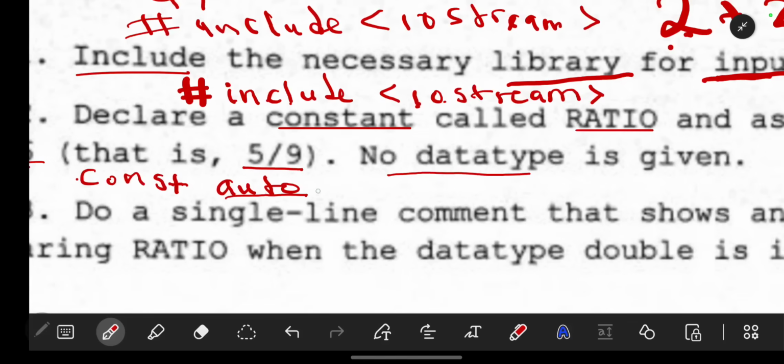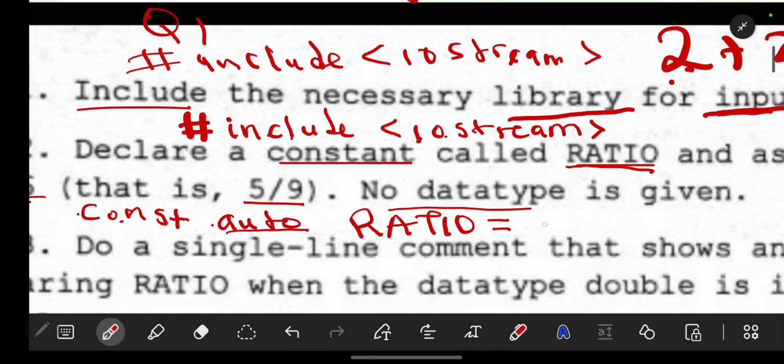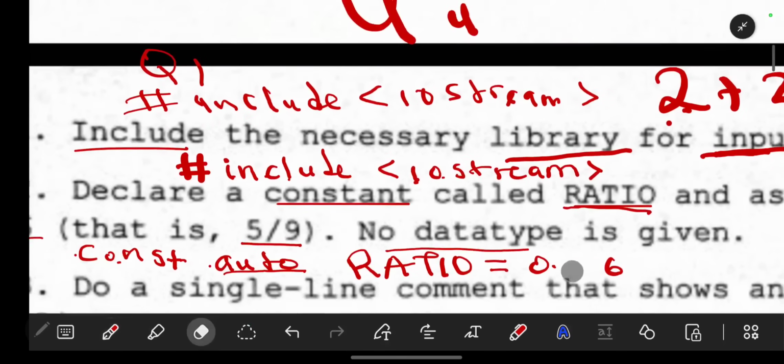The data type is auto, and the actual thing is the ratio. So ratio should be equal to 0.556. Let me write it properly, 0.556, like that. Then you put your full stop. This auto stands for the fact that it's automatic.